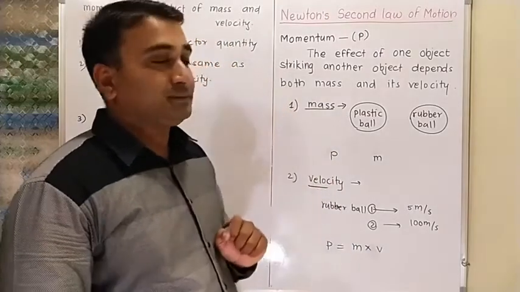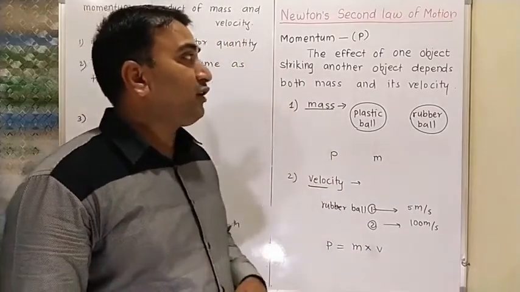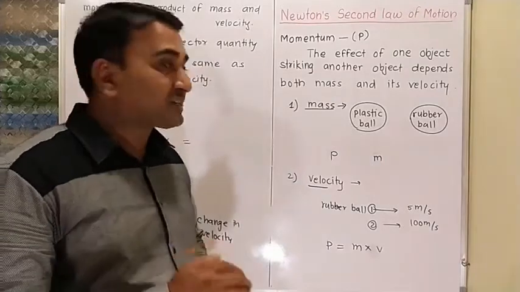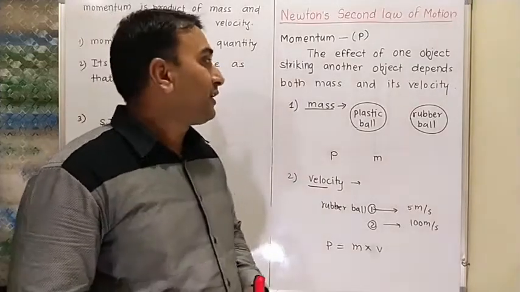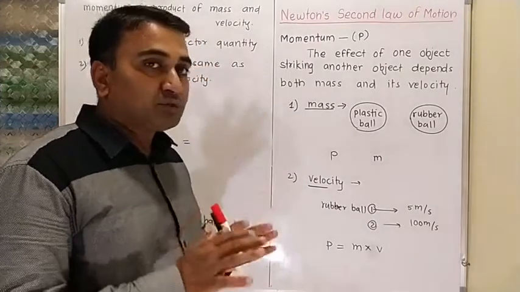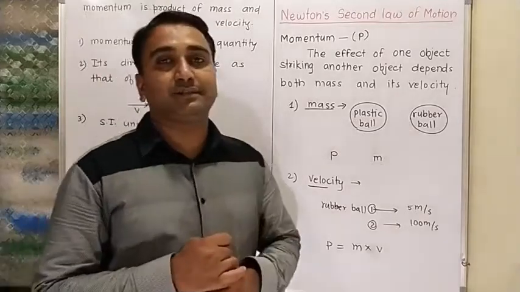So what is momentum? The effect of one object striking another object depends on both mass and its velocity.